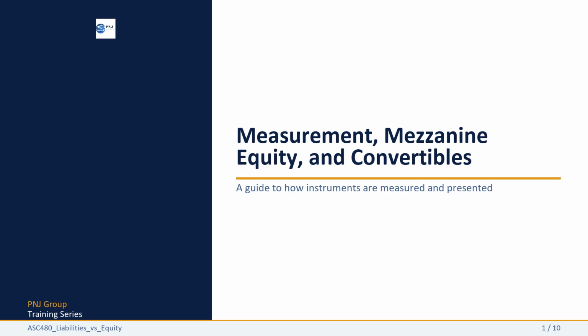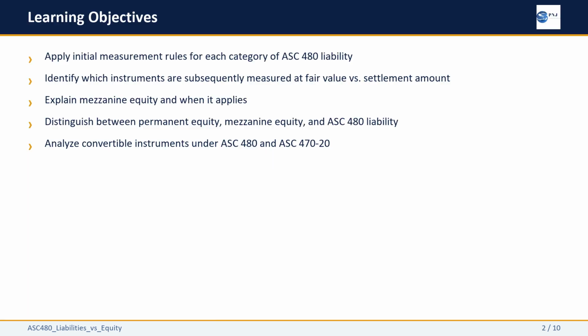We will also cover mezzanine equity, the third balance sheet zone that sits between liabilities and permanent equity, and how convertible instruments interact with ASC 470. After this section, you will be able to apply the correct initial measurement basis to each type of ASC 480 instrument. You will know which instruments require ongoing fair value remeasurement and which are accreted to their settlement amount.